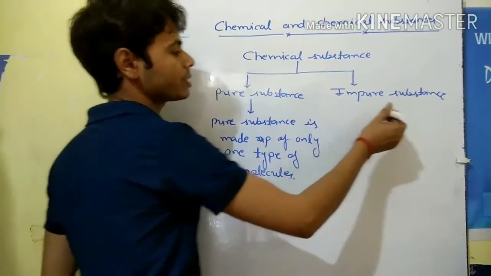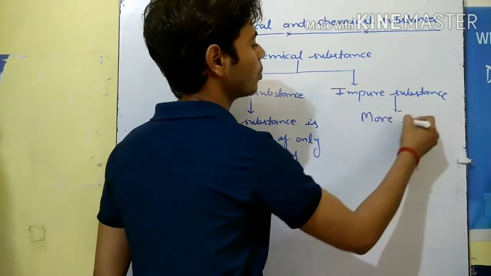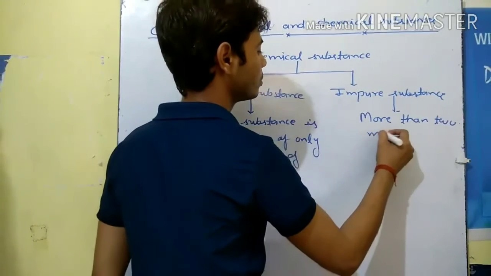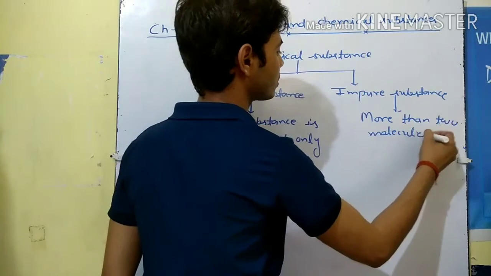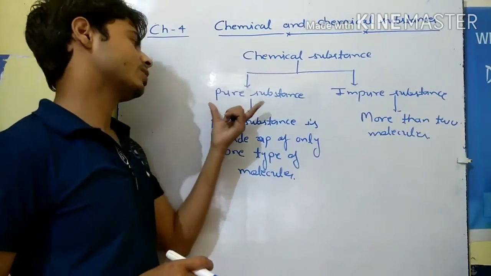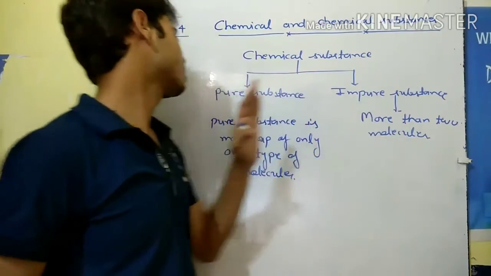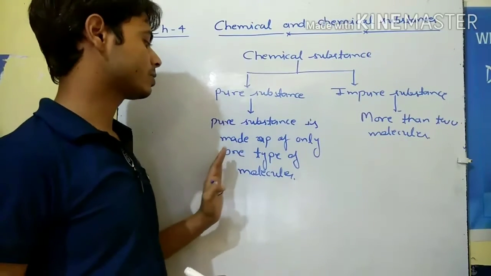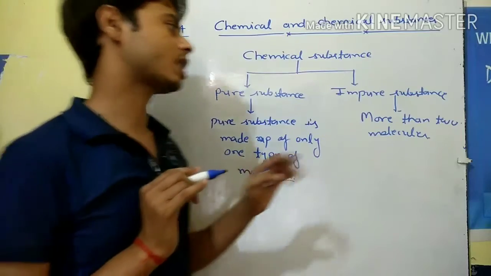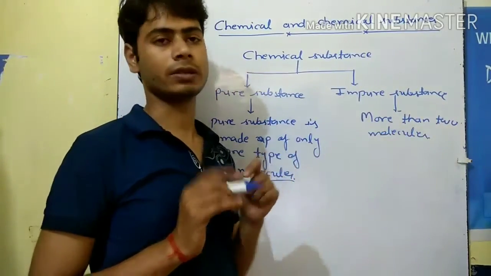Okay, and the impure substance. What is the impure substance? It is made of more than two molecules. So chemical substances are categorized into two parts. First one is the pure substance and second one is the impure substance. Pure substances are those which are made up of only one type of molecule, and impure substances are those which are made of more than two molecules.